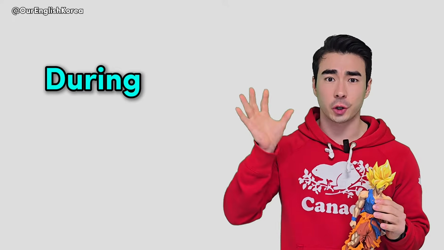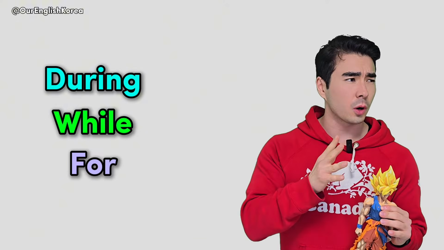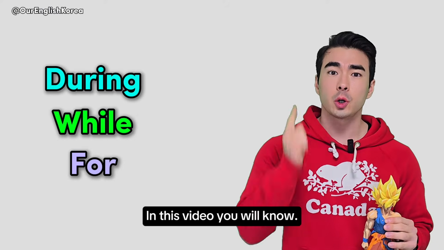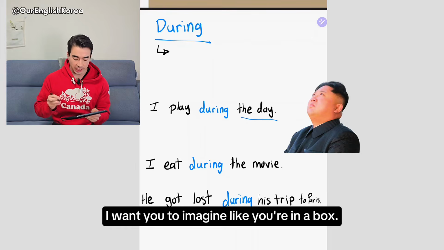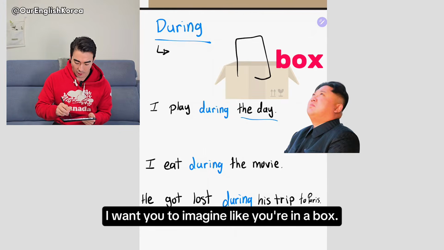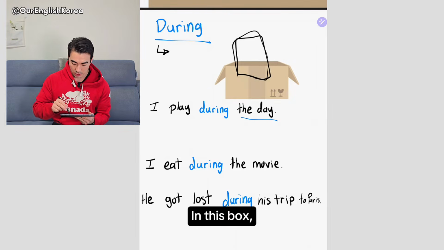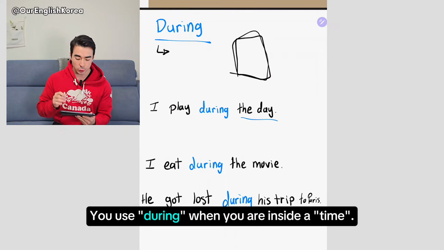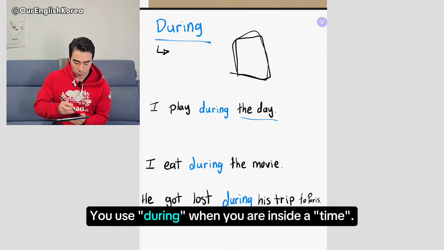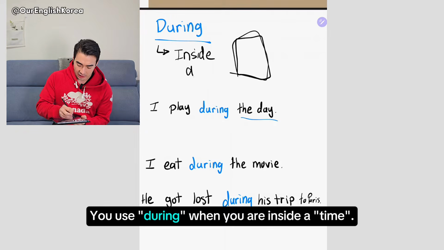Difference between during, while, for. In this video, you will know. During, I want you to imagine like you're in a box. In this box, it represents a time period. You use during when you are inside a time.